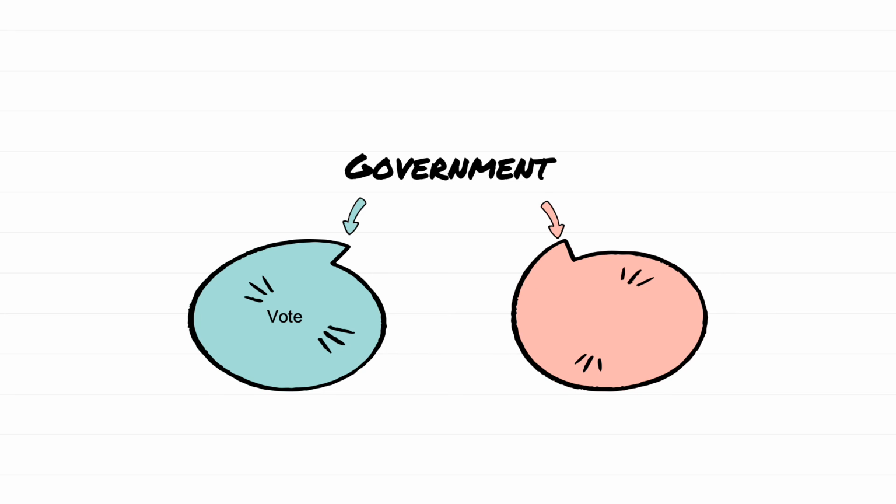What is another way that people can help make government work? People can help make government work by writing letters. They can write letters to those elected officials to try to change things that they do not like about their government.